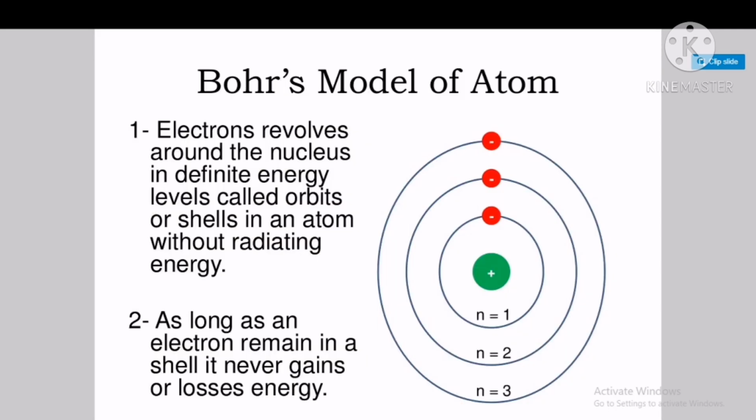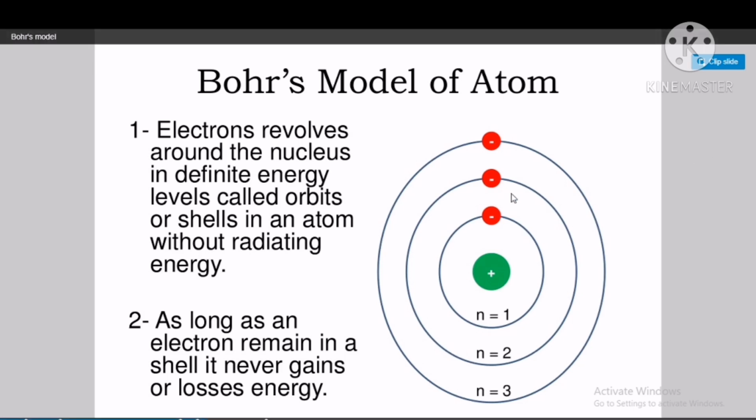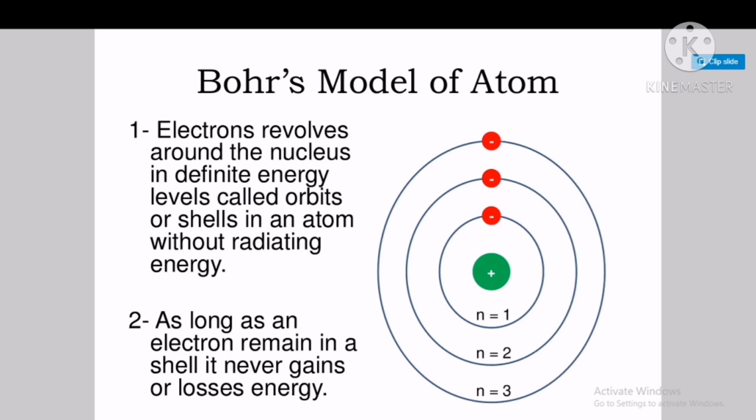According to this Bohr's atomic model, he proposed three postulates. First, electrons revolve around a nucleus in a definite energy level called orbit or shell in an atom without radiating energy. In the Rutherford model, this concept is not mentioned. So once again we repeat, the electrons revolve around the nucleus in definite energy levels called orbit or shell in an atom without radiating energy.